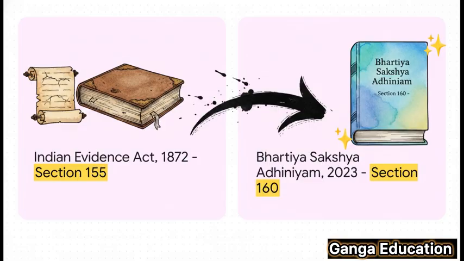This whole concept of impeaching a witness's credit used to be in Section 155 of the old Indian Evidence Act of 1872. That is gone. Now, under the new Bharatiya Sakshya Adhiniyam of 2023, the correct section is 160. Do not make a mistake with this section number in your exam. I'll say it again. It is now Section 160.